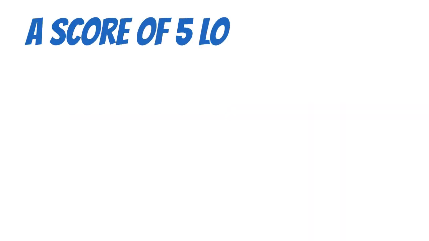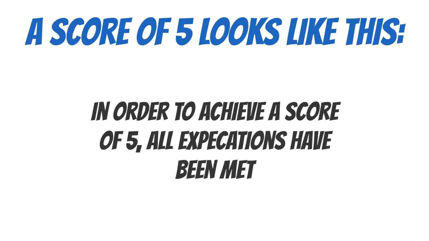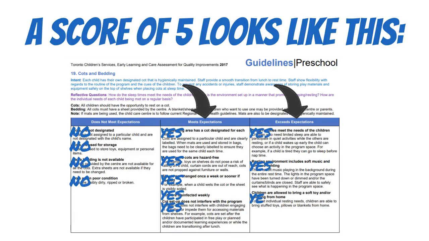Exceeding all quality expectations within a domain will result in a score of 5. This is achieved when the intention of each sub-item is met at the time of the assessment. Here's what the domain would look like with the score of 5. In the does not meet expectations column, the response to all the sub-items is no. In the meets expectations and the exceeds expectations columns, the response to all the sub-items is yes.